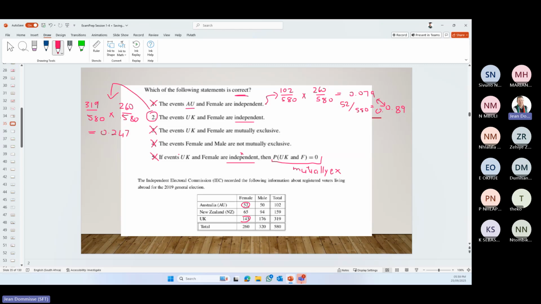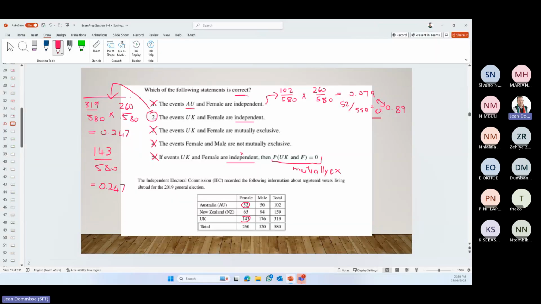Then events UK and female, 143 divided by 580. What do we get? 143 divided by 580 gives us, if we round it off, 0.247.